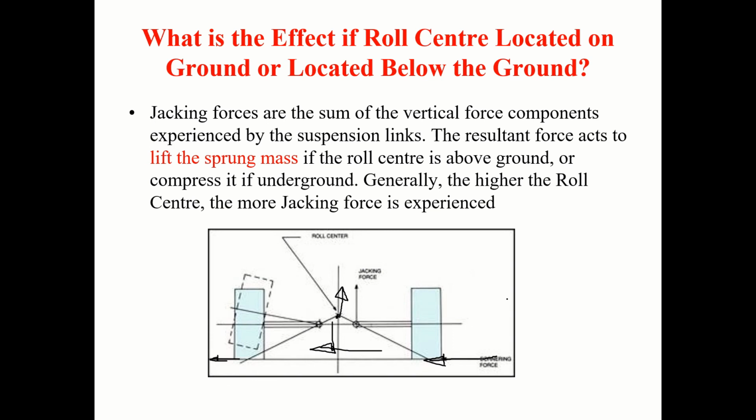Now if it is rolling too much, how to increase the roll stiffness? Probably by using the anti-roll bar or varying the track width. It is possible to do these things. And if the center of gravity is too much above the roll center, then there is going to be too much roll moment. Okay, so these are some of the things we must clearly understand.